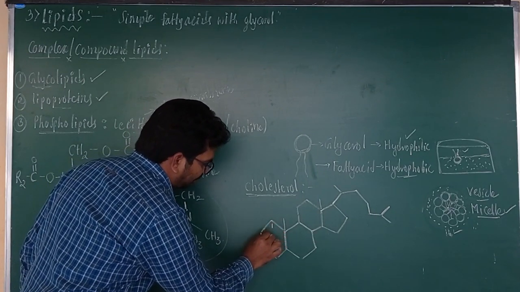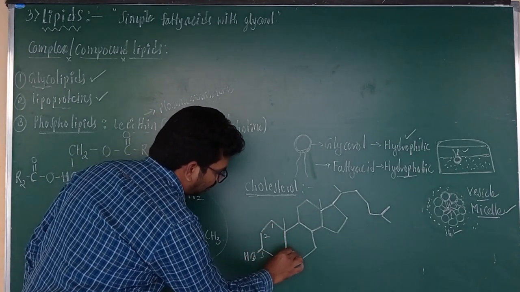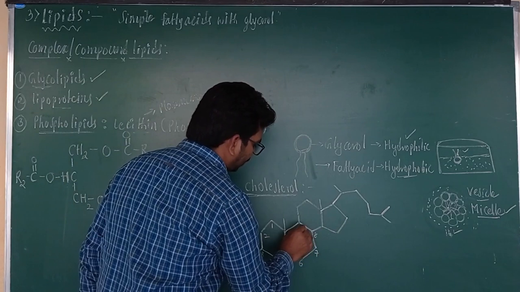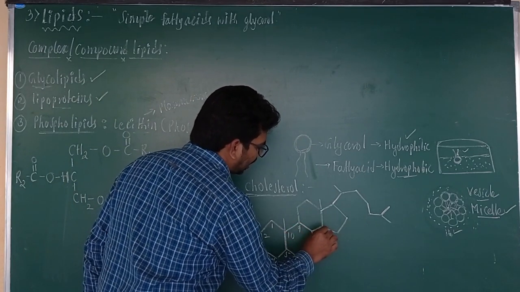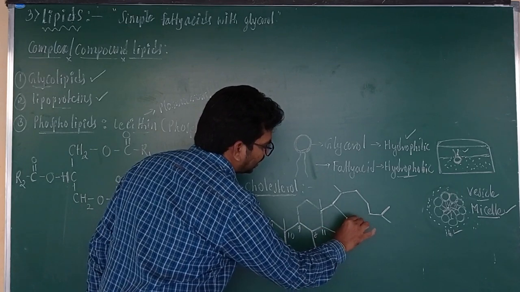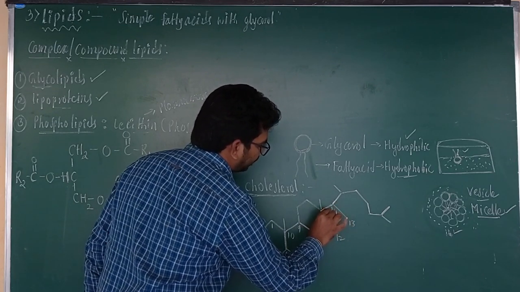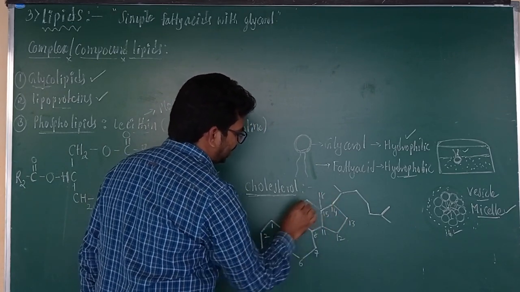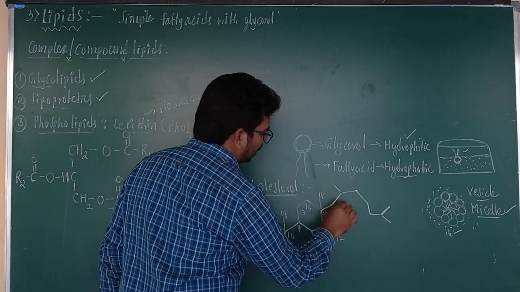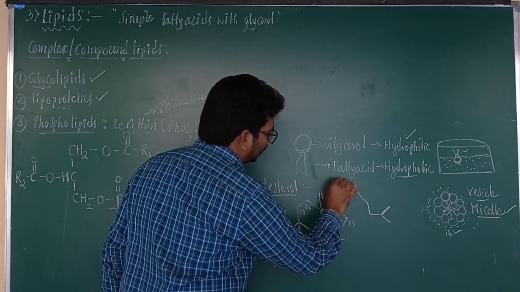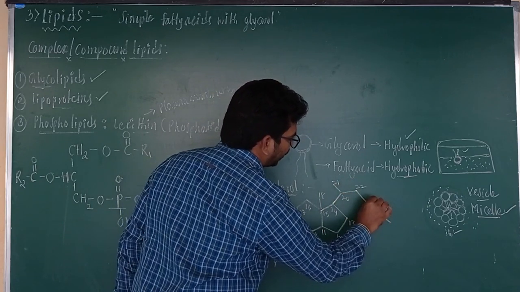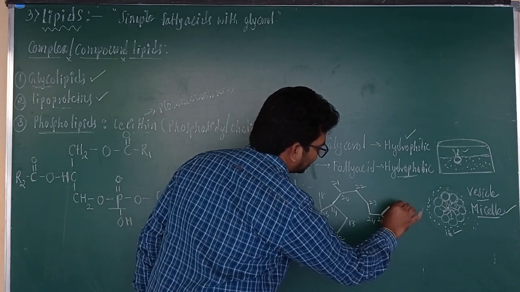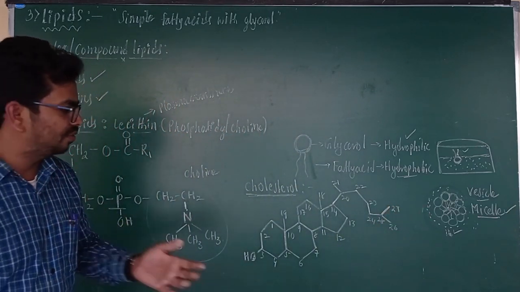The numbering will be from here: 1, 2, 3, up to 27. So 27 carbon atoms are present in the structure of cholesterol.